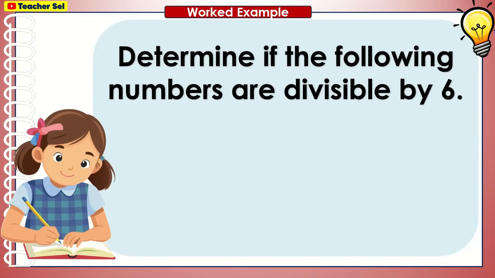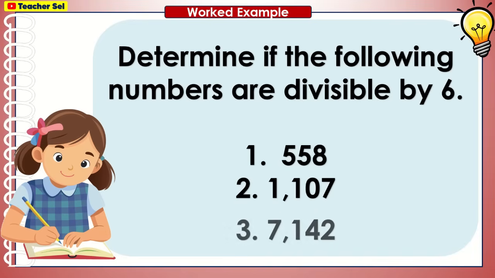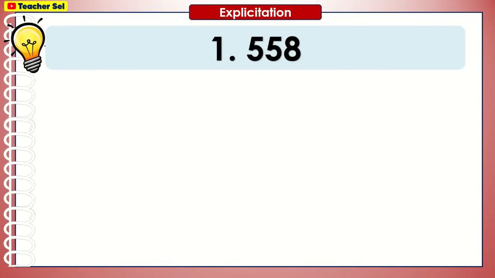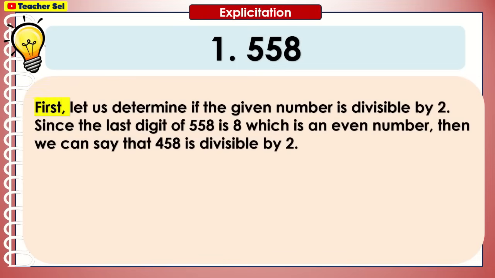Determine if the following numbers are divisible by 6. 558. First, let us determine if the given number is divisible by 2.